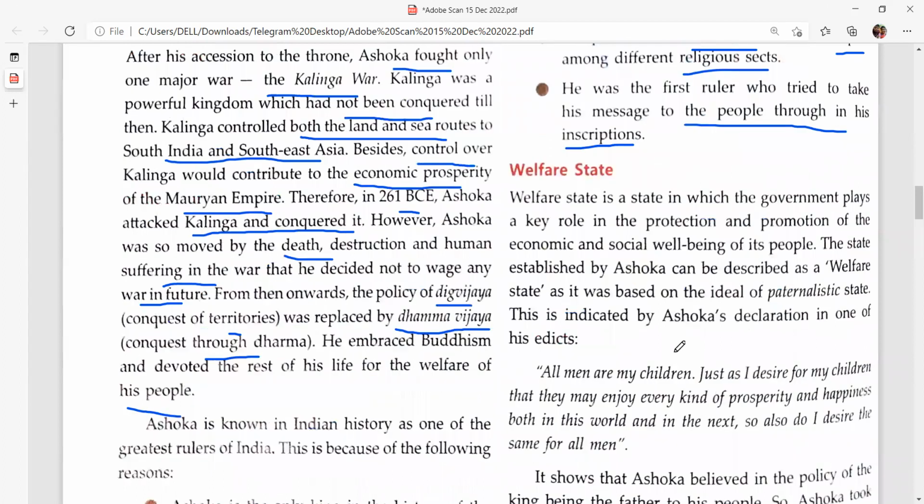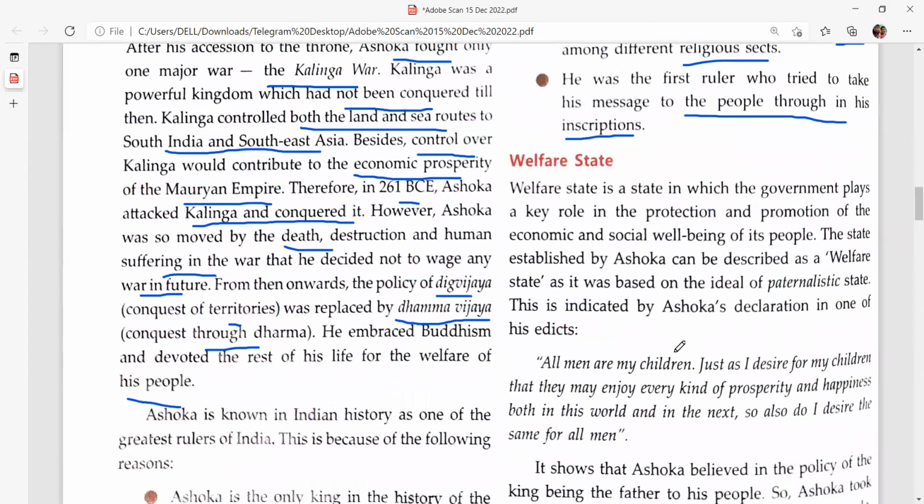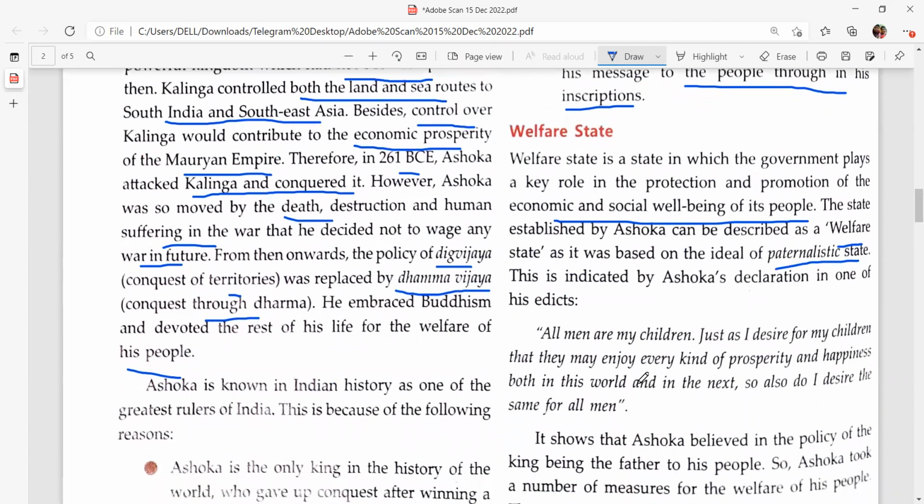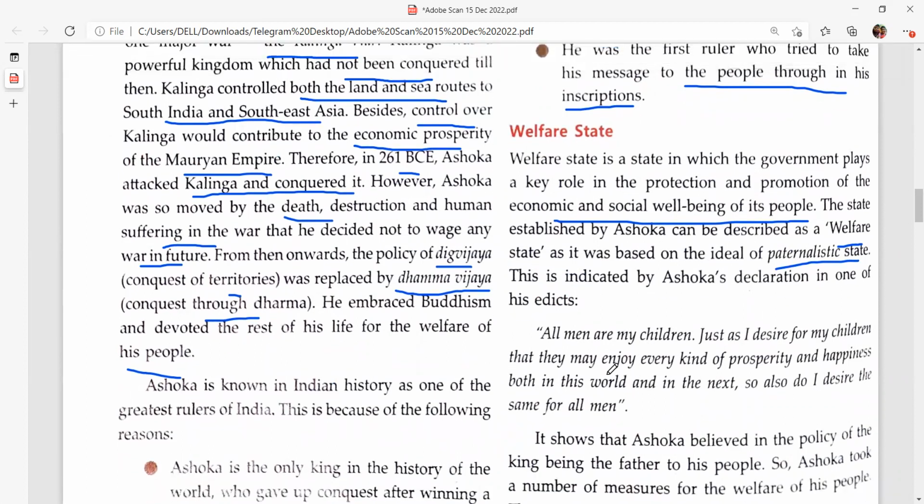So, welfare state. A welfare state is a state in which the government plays a key role in the protection and promotion of the economic and social well-being of the people. The state established by Ashoka can be described as a welfare state, and it was based on the idea of a paternalistic state. This is indicated by Ashoka's declaration in one of his edicts: All men are my children. Just as I desire of my children that they may enjoy every kind of prosperity and happiness, both in this world and in the next, so also I desire the same of all men.